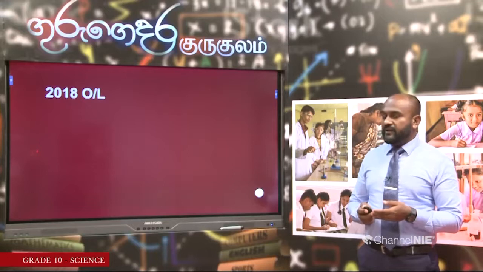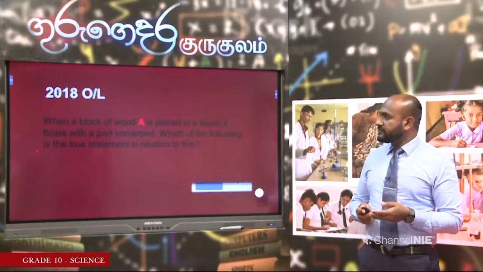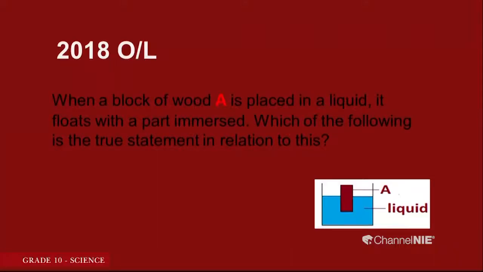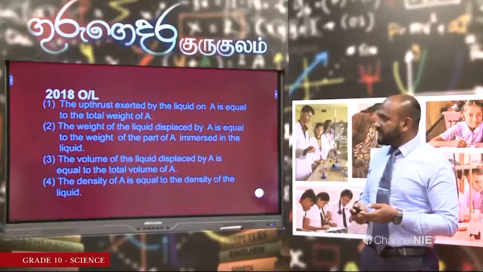I have taken it from the 2018 O-level paper. This was in part 1. This is the question. When a block of wood A is placed in a liquid, it floats with a part immersed. Which of the following is the true statement in relation to this? You can see that in the diagram, there is an object called A and it is partially immersed in the liquid. So, these are the choices given.